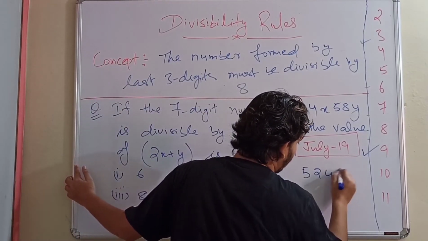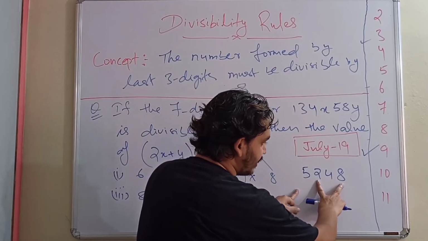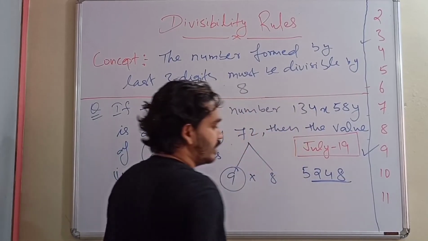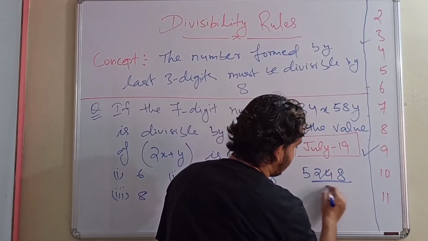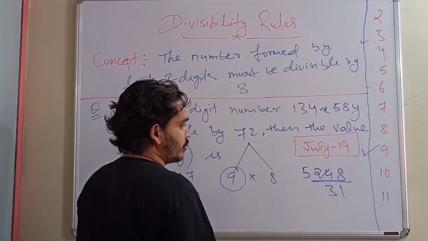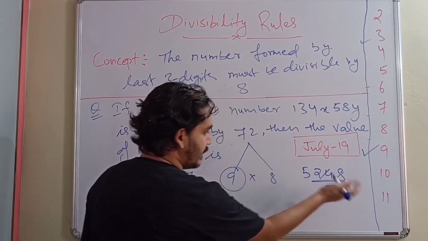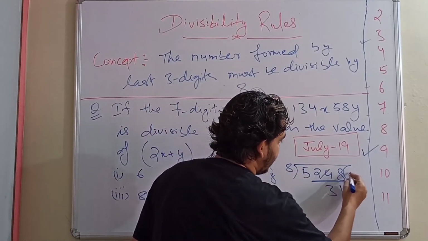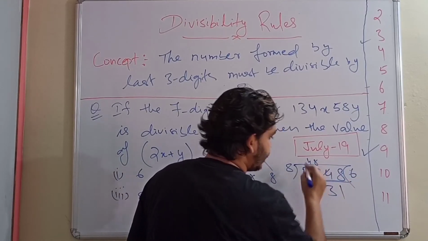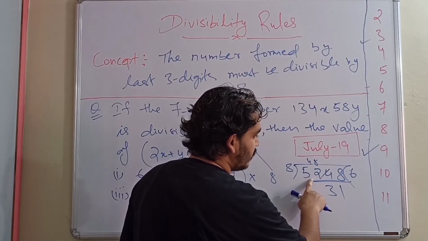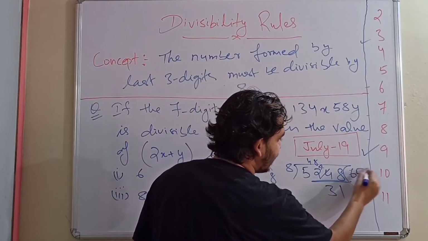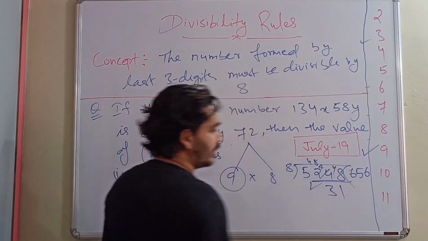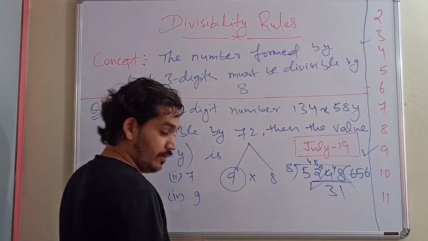5248. So the number formed by the last 3 digits. We just need to take only the last 3 digits, 248. 8 3s are 24, then 8 1s are 8. So this number will be divisible by 8. Let's check. If you divide this number by 8, 8 6s are 48. 4 will remain here, then 40, 8 5s are 40, 4 will remain, then 8 6s are 48. So it's entirely divisible by 8. Fine.